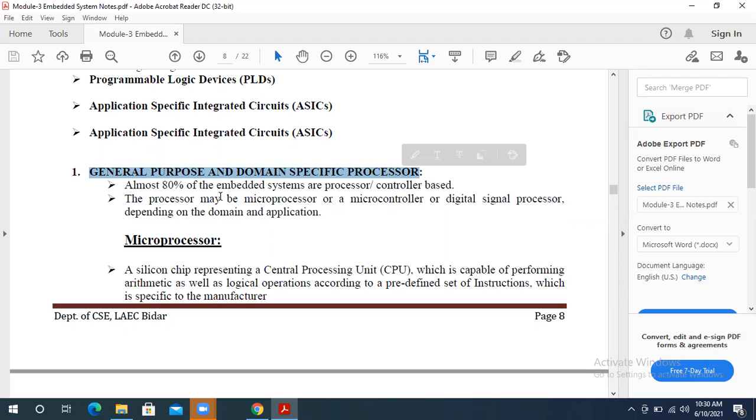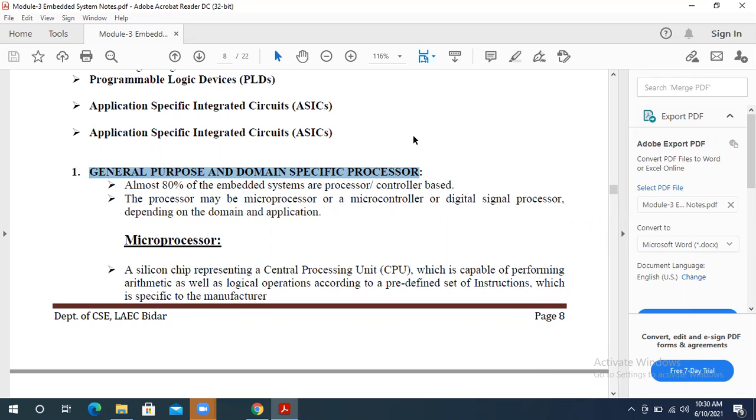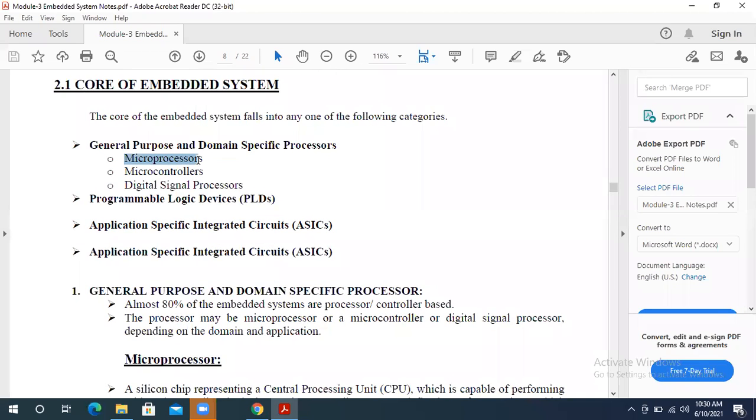Second one, the processor may be a microprocessor or a microcontroller or a DSP. So depending upon your device, or you can say your machine, you can use a microprocessor, a microcontroller, or digital signal processing. It depends on where you're using your machine. Are you using it in home appliances? In mobile? In healthcare? Depending upon that, you can use any one of these. DSP means digital signal processing.